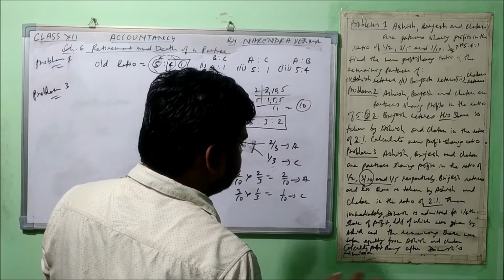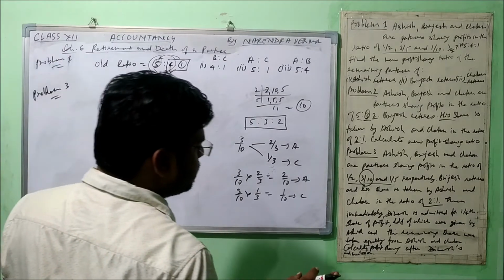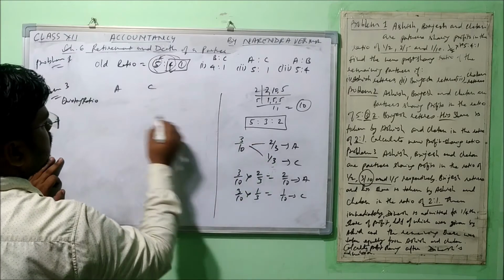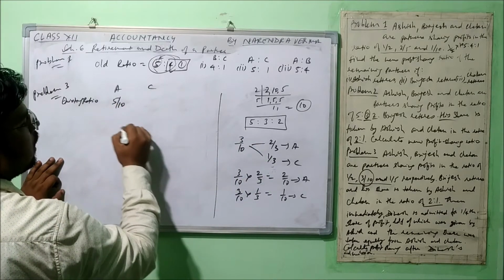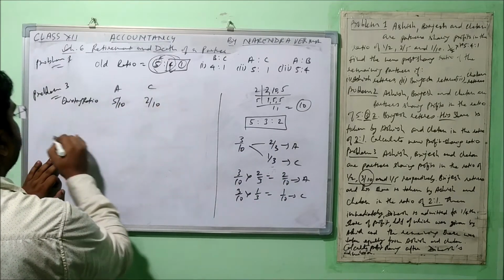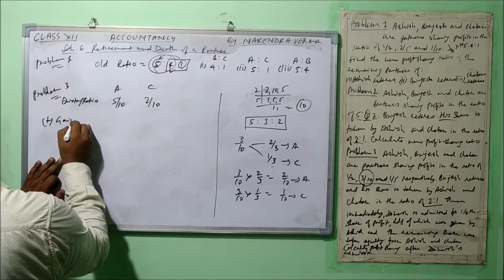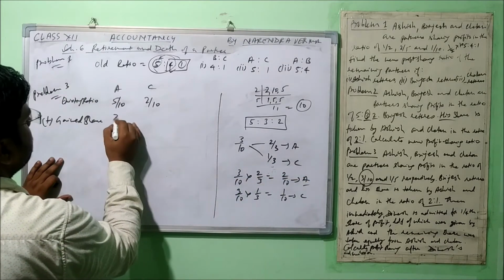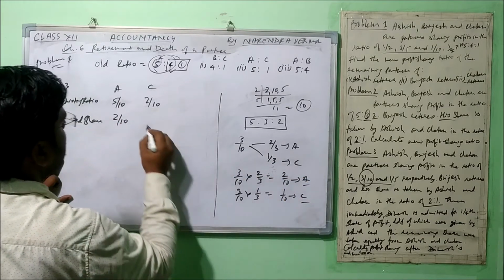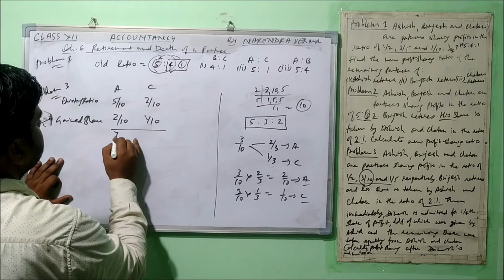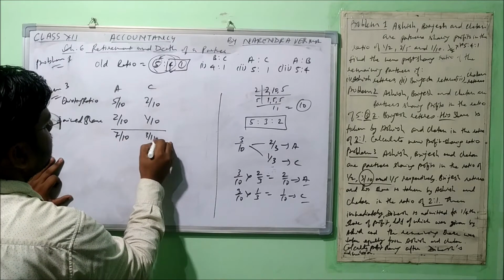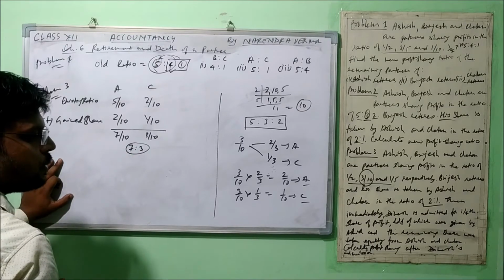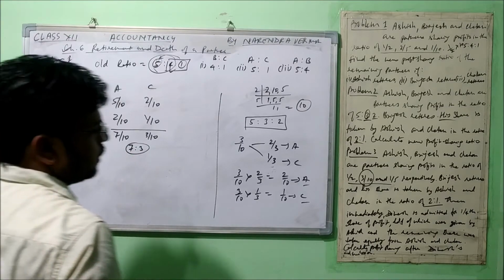Alright. Now let's calculate the new profit sharing ratio up to this level. What was the existing ratio of Ashish and Chetan? 5/10 and 2/10, right? Then Brajesh retired and they gained some share. How much did they get? Ashish got 2/10 and Chetan got 1/10. It became 7/10 and 3/10. So their new ratio is 7:3. There is no problem up to this level. Now let's move further.